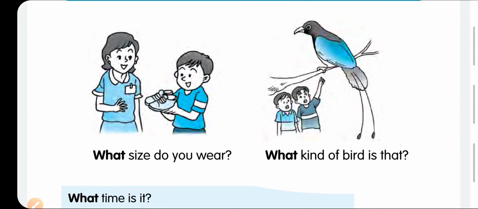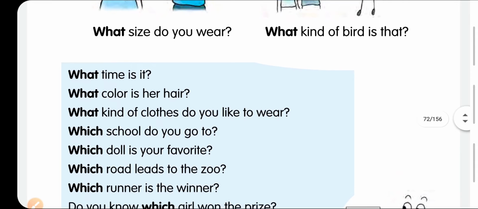Means what size do you wear? The boy is asking the girl about what size do you wear. What kind of birds is that? You are showing one bird and you are asking your friend what kind of bird is that. What time is it? What color is her hair?